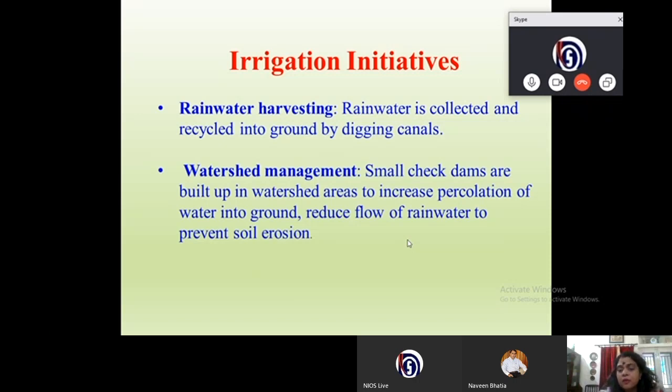Watershed management. Small check dams are built in watershed areas to increase percolation of water into the ground and reduce the flow of rainwater to prevent soil erosion. So watershed management not only helps to collect the rainwater and prevent it from running off, but these catchment areas also help in recharging the groundwater.